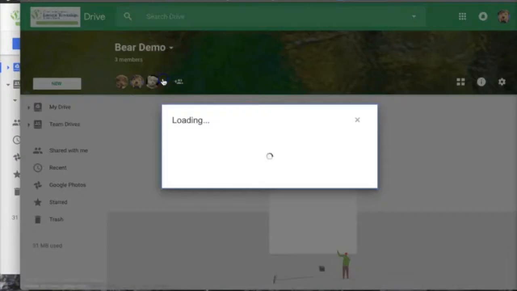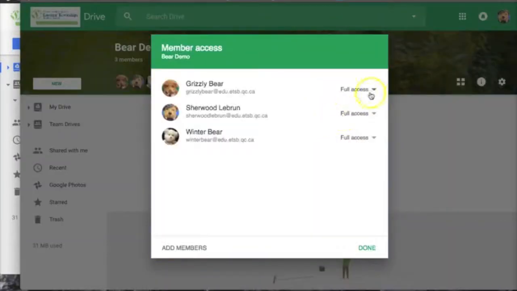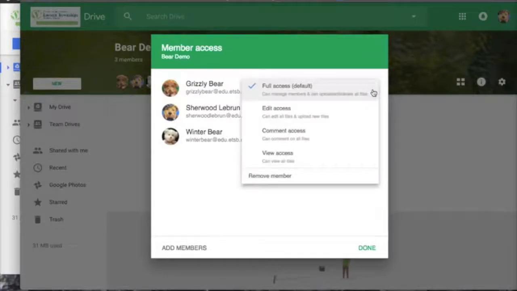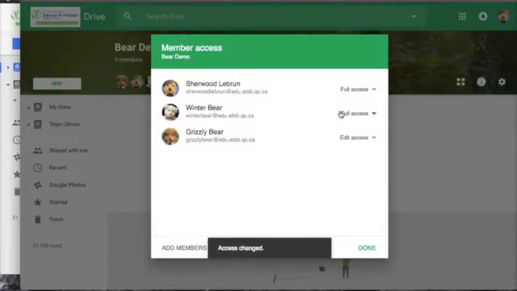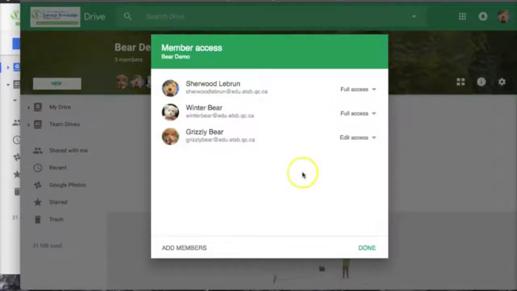Manage members. The default is full access, which allows members to add other members and delete files. Editing access removes the management of other members and deleting, leaving members able to edit all files and upload new files. Commenting and viewing privileges are also an option.